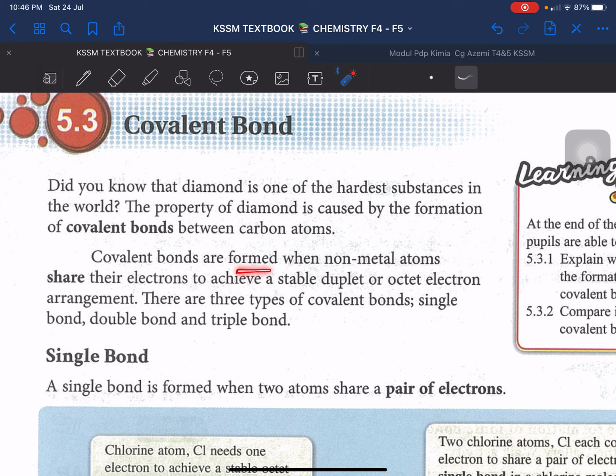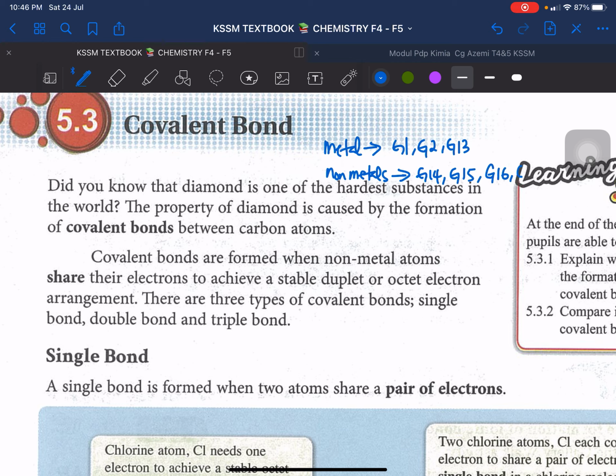Covalent bond is formed when non-metal atoms share their electrons. Non-metals. So in covalent bond, we are going to focus on non-metal atoms. I hope you still remember that metals are categorized in group 1, group 2, and group 13 elements, and then non-metals are elements in group 14, group 15, and group 17. 14 until 17.